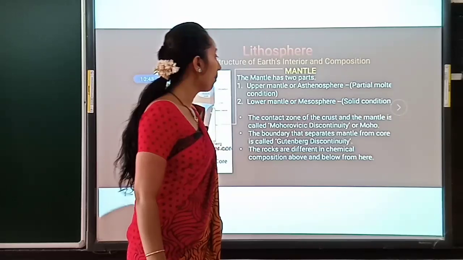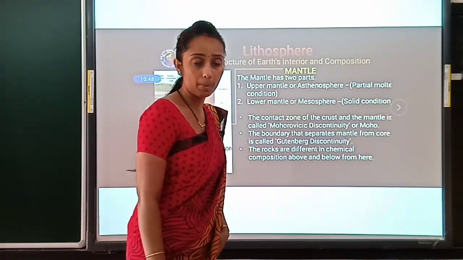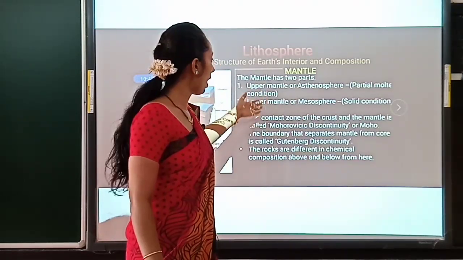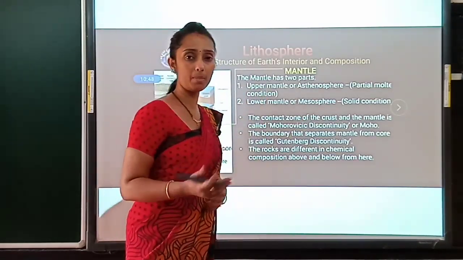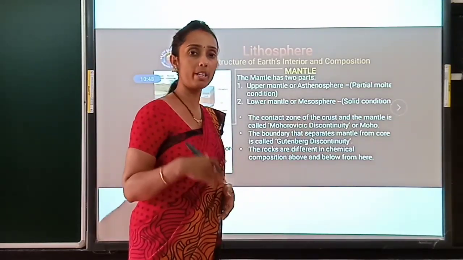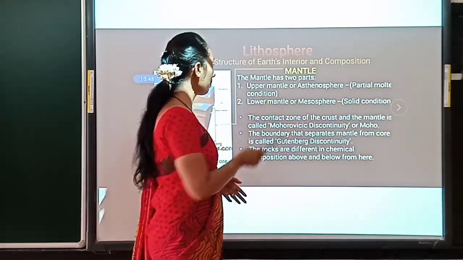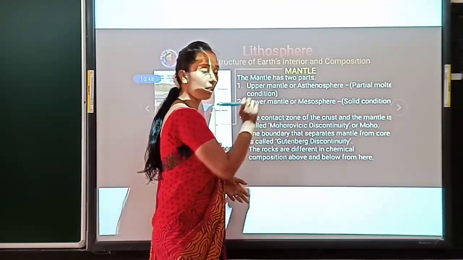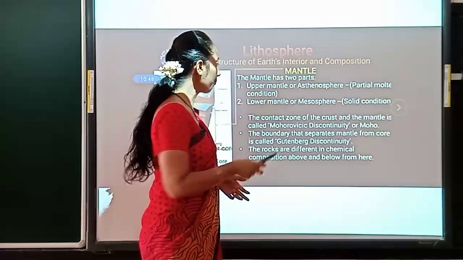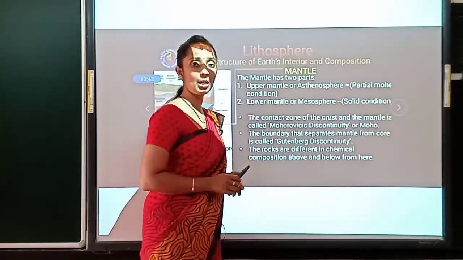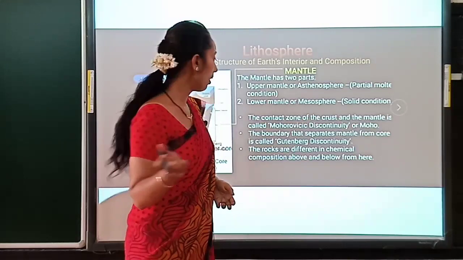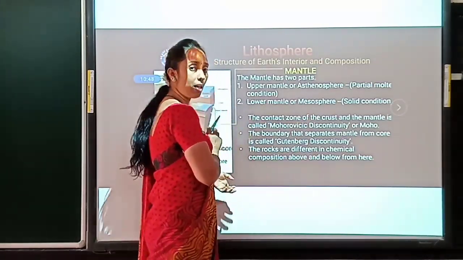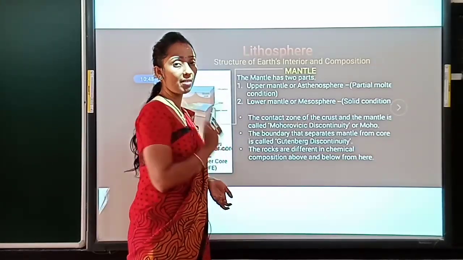So what is the mesosphere and what is the asthenosphere, or what is called the upper mantle and what is the lower mantle? A question may come as anything. It may be twisted or indirect also. So you must remember that the upper mantle is called the asthenosphere, where we can see the mineral in a molten condition, and the lower mantle is the mesosphere, where we can see the solid mineral. This part is very important. All this part carries one more question.